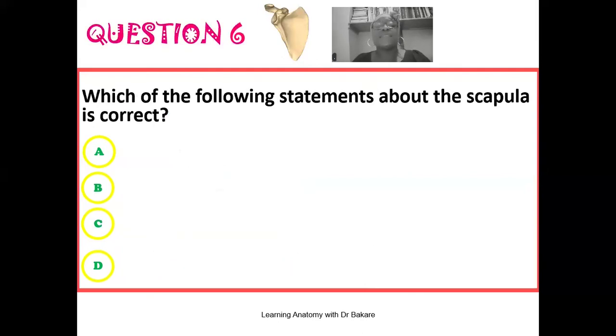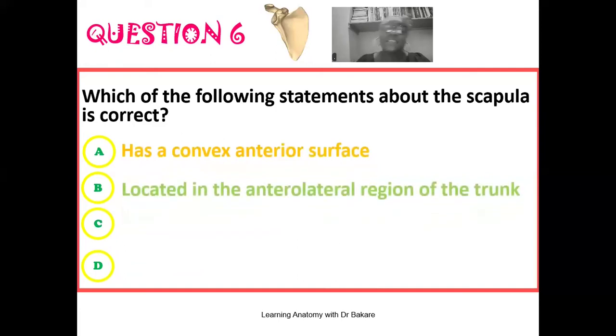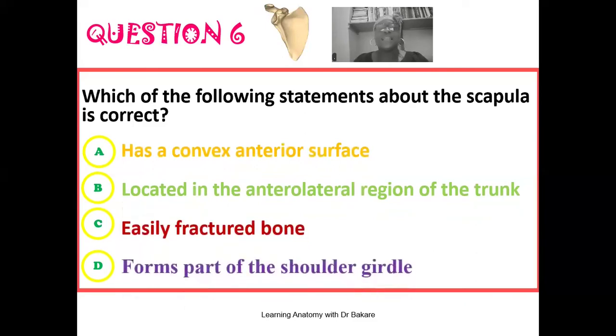The sixth question here reads, which of the following statements about the scapula is correct? Is it that it has a convex anterior surface, or is it that it is located in the anterior lateral region of the trunk? It is an easily fractured bone, or is it that it forms part of the shoulder girdle? The correct option here as it relates to the scapula is that it forms part of the shoulder girdle.